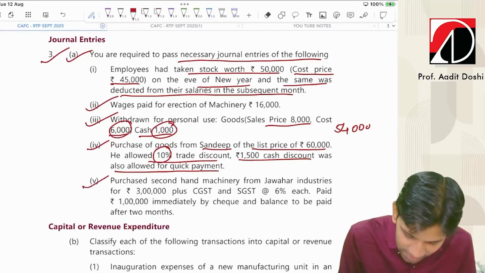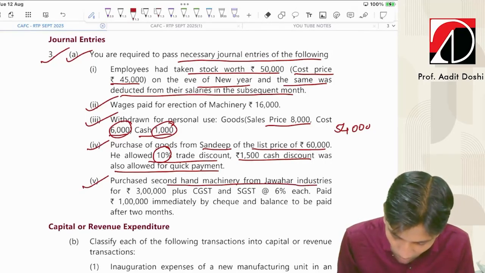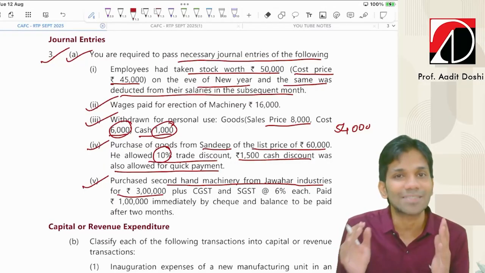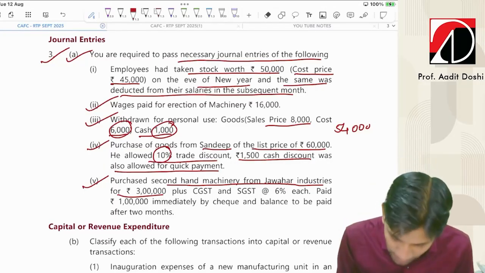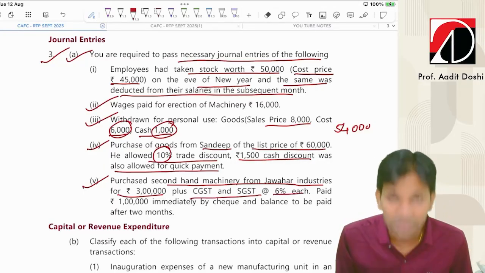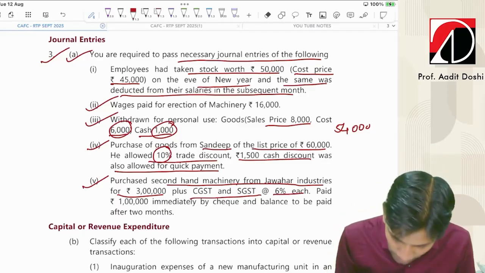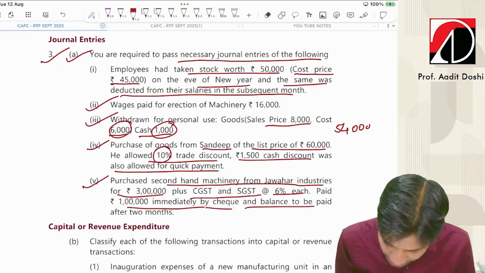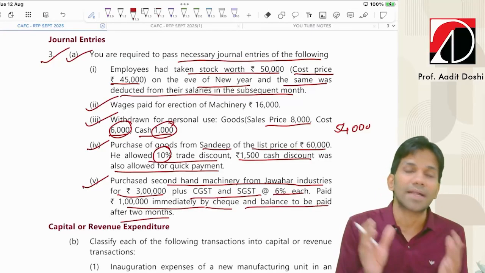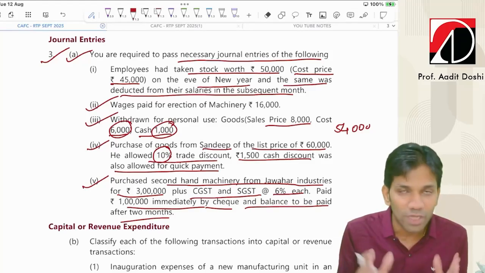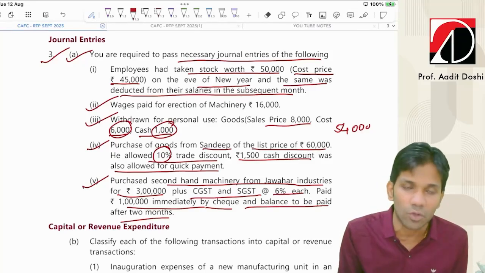And the last transaction, purchase of second hand machinery from Jawahar Industries for 3 lakh. So we have purchased machinery from Jawahar Industries. Again, it's a credit transaction because a party's name is coming, plus CGST and SGST 6% each, meaning total GST we paid 12%. Paid 1 lakh immediately by cheque and balance should be paid after 2 months. So this is a partly cash and partly credit transaction, guys. We paid 1 lakh on the spot through cheque, and the balance after 2 months we are going to pay.